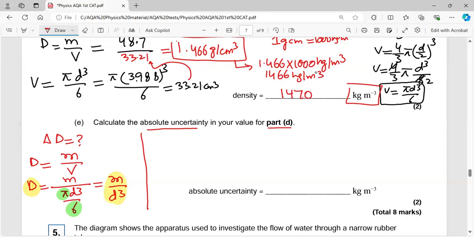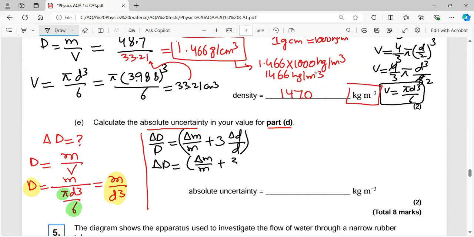So the formula for that is delta rho over rho equal to delta m over m plus 3, because 3 is the power for d, 3 delta d over d. Then you simply shift the value of density to the other side to get the absolute uncertainty in density. Now I just have to put the values for you.